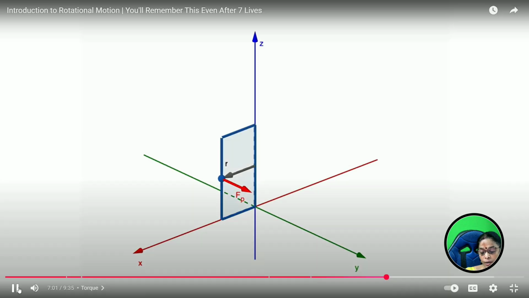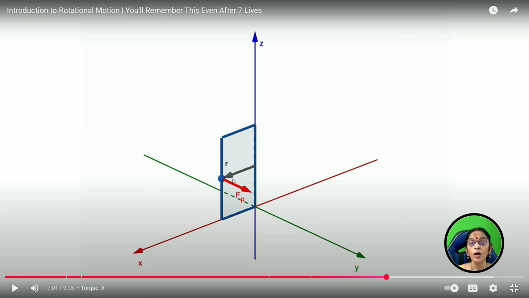You can see here, this is the force, and this is perpendicular to the force. The radius vector is nothing but the distance from the axis of rotation to the point where the force is applied. So this is the axis of rotation, that means the hinges of the doors. Away from the hinges of the doors at a distance r, you are giving a force.